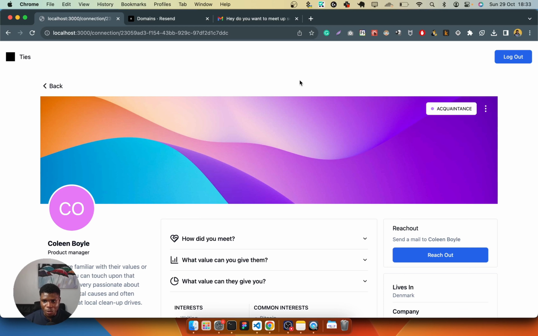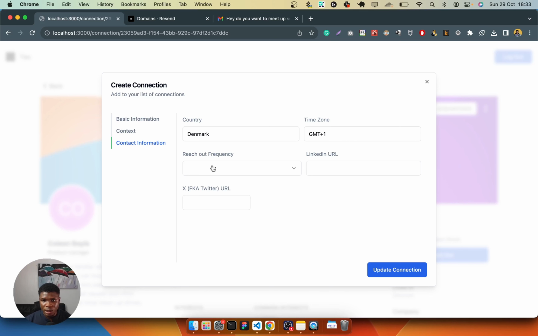The next feature I would love to work on is reminders. Now let me show you something quickly. I have a field here called reach out frequency, and I want this to be more flexible. Currently it's set at weekly, monthly, or yearly. I want this to be quite flexible. I want to have the possibility of twice monthly, twice in 6 months, and have that kind of date flexibility, so I can send reminders to the users when they need to reach out to people.